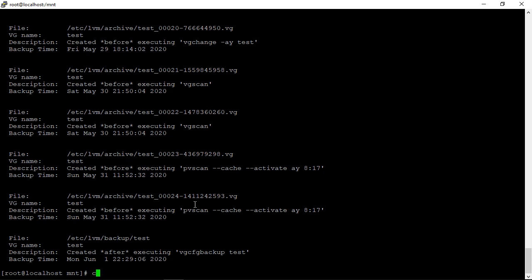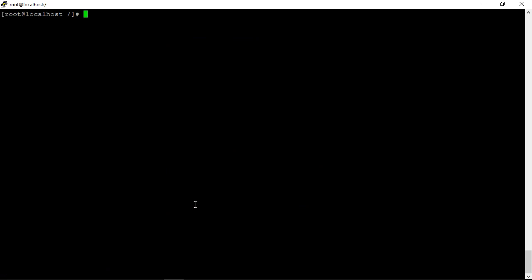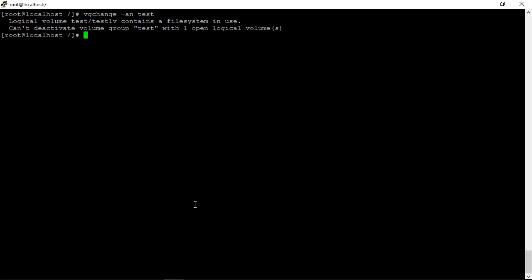Before going to restore, it is recommended that you bring down all your logical volumes. Just remember, if any production database or application is running, stop it and then bring down your logical volumes. To bring down all the logical volumes, vgchange -an, and the volume group is test.